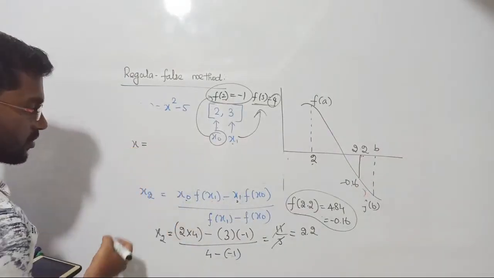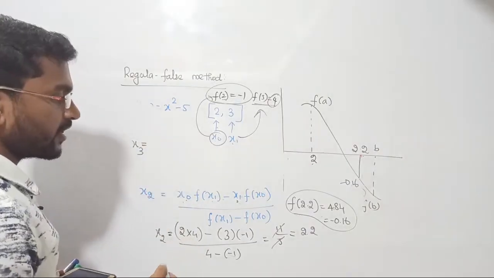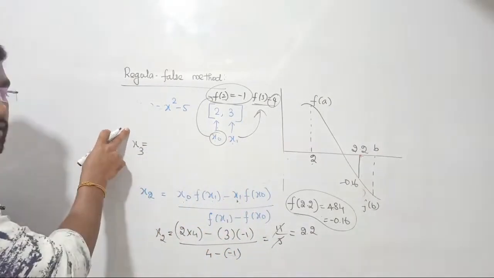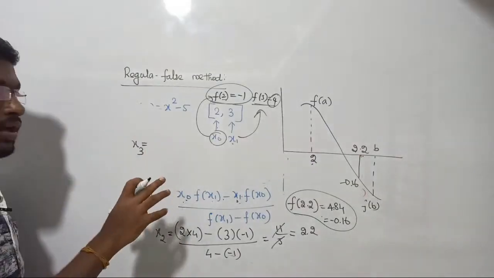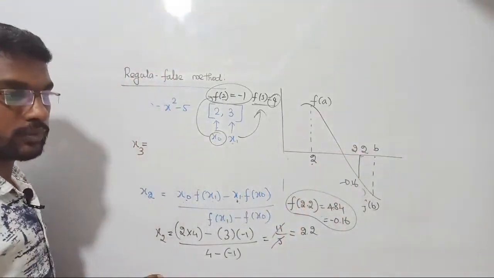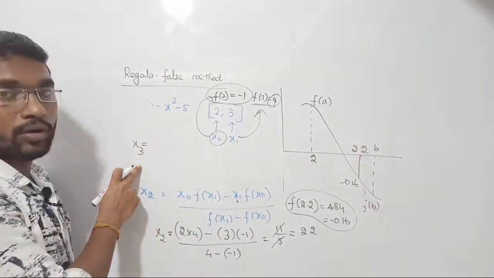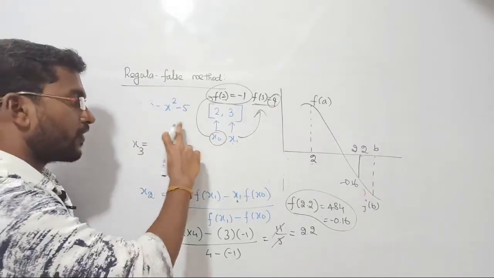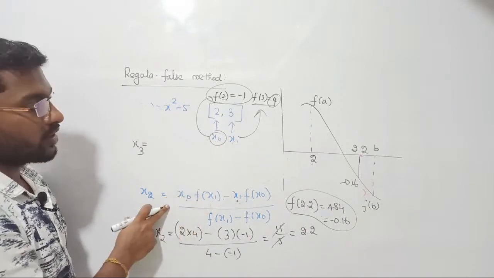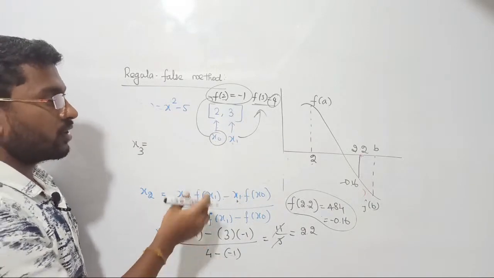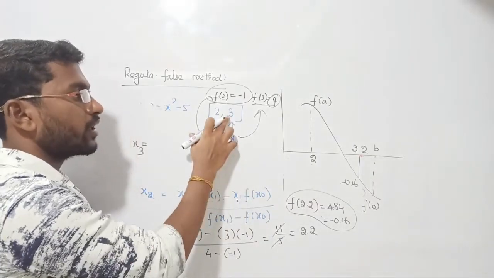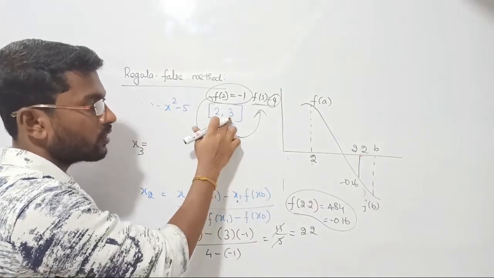In order to find the next root, let me raise, I need x3. But in the formula, what should you substitute? Again, you should put n equal to 1 only. Sir, if I put n equal to 2 it gives 3. Then the two roots before that should not be used like that. In the formula I gave, if you put n equal to 2 you are getting x3. But in the function, if you put 3, you would get 2 and 1. The 1 is x1, whose corresponding value is 3.